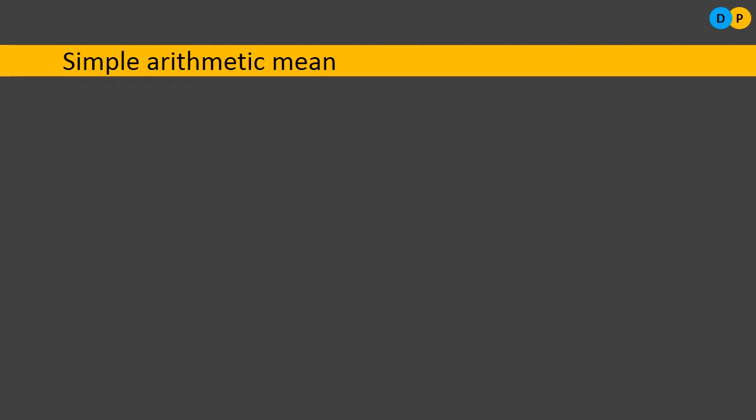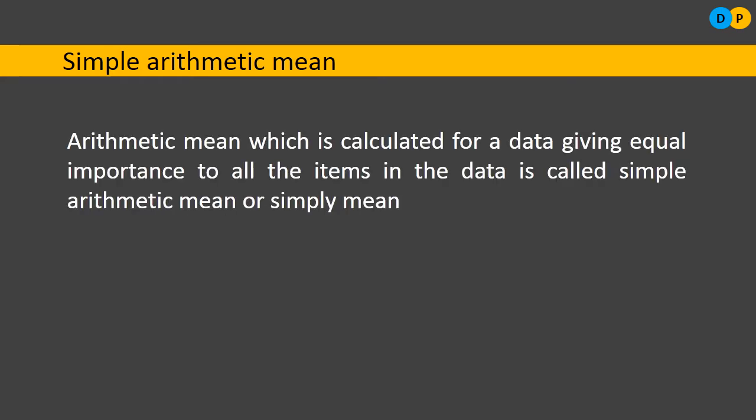In a class there are 50 students. If you want to find the class average marks, then all the 50 students will be considered. We are not leaving anyone out. That is referred to as simple arithmetic mean. So what is simple arithmetic mean? Arithmetic mean calculated for given data by giving equal importance to all the items in the data is called simple arithmetic mean.